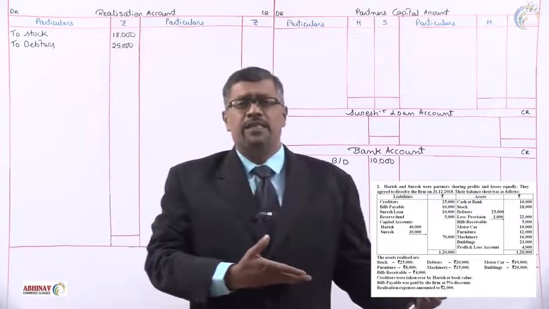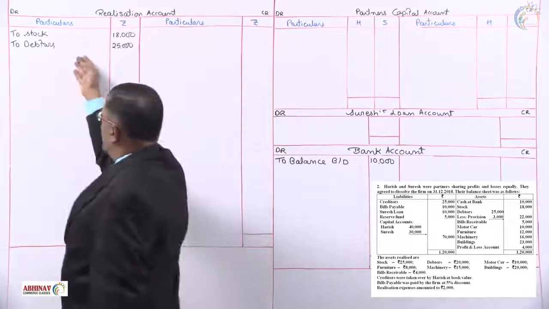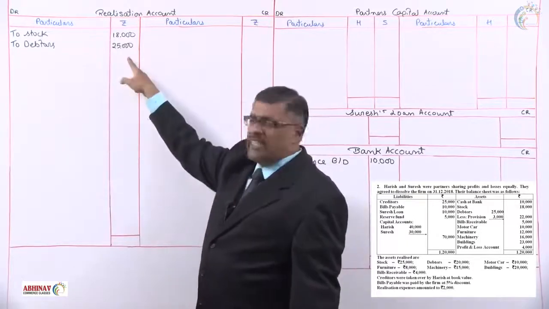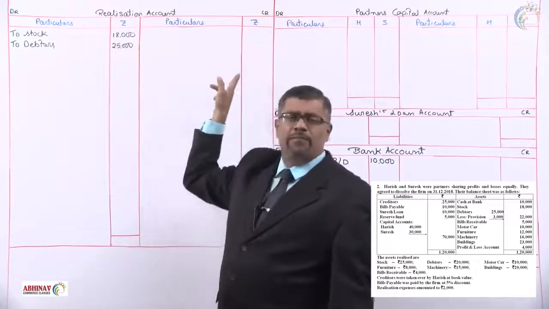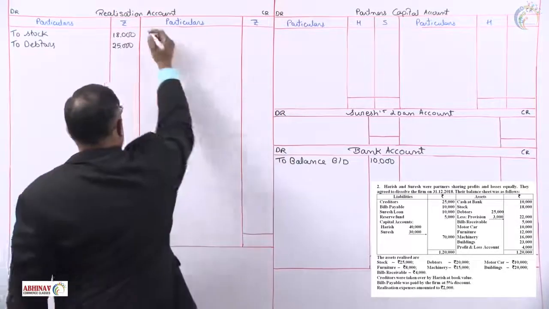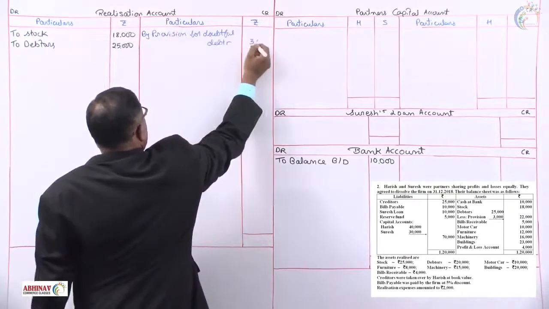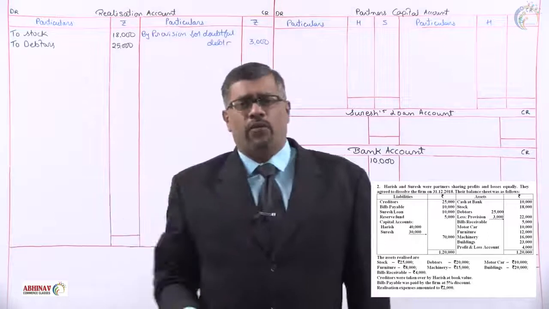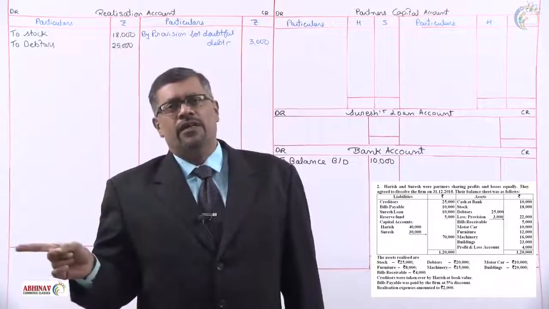We have learned this in the basics in PUC 1. When we have to minus an amount from the debit side, we don't show it as "less provision" here. Instead, we take the entry on the credit side. 25,000 on the debit side for debtors, provision will be taken on the credit side. So when you balance 25 minus 3, the balance of debtors in the account will be 22,000 only. So here we have to show by provision for doubtful debts, rupees 3,000. That's not a liability. That's a rectification entry we have taken. From 25,000 on the debit side, we have to minus 3,000. How to minus it? By taking it on the credit side.